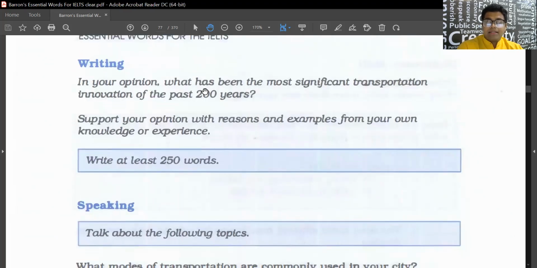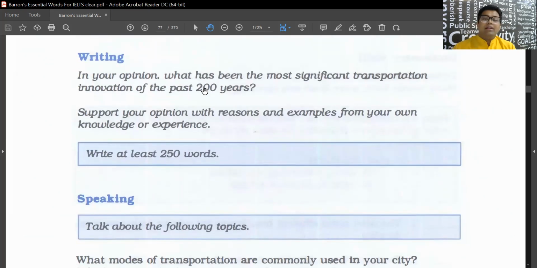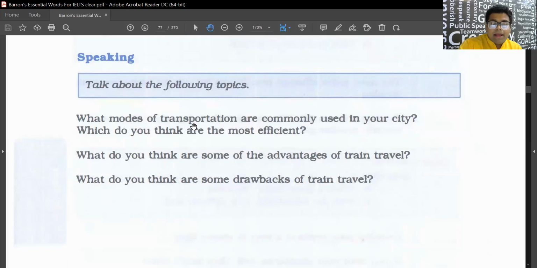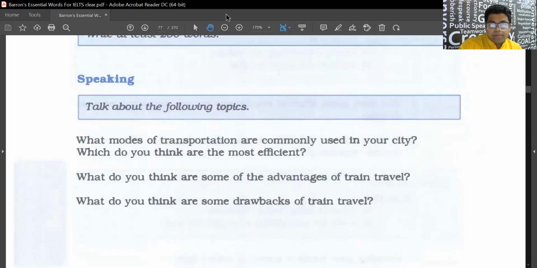Look at, we have a task here. In your opinion, what has been the most significant transportation innovation of the past 200 years? So in 200 years, according to you, what are the things that have really changed humanity? There are many things that you can talk about. You can talk about cars, automobiles, and how they've changed our lives, right? And you can also talk about how planes have changed our lives, how we can quickly travel by planes, trains, planes. And here, these are the questions for speaking, right? Okay.